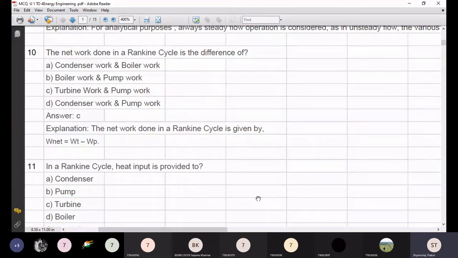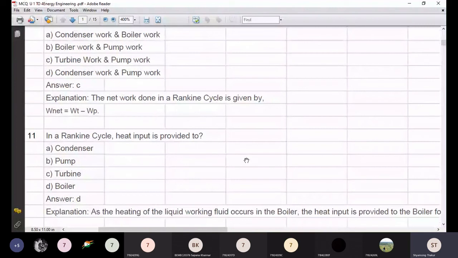It must be quick, very good, boiler. So we know the heating of a liquid working fluid occurs in the boiler. So heat input is provided to the boiler.